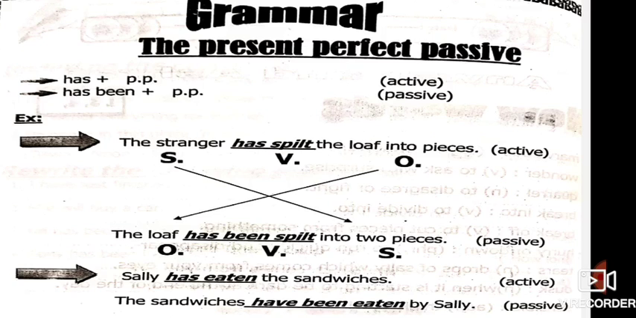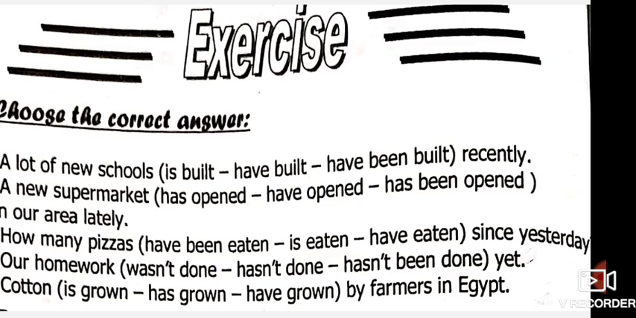Another example. Sally has eaten the sandwiches. This is the active sentence. Sally is the subject, has eaten is the verb, the sandwiches is the object. Okay, in the passive form, the sandwiches is singular or plural? It's plural. It takes have. So we will change has into have because sandwiches is plural. Okay, the sandwiches have been eaten by Sally.